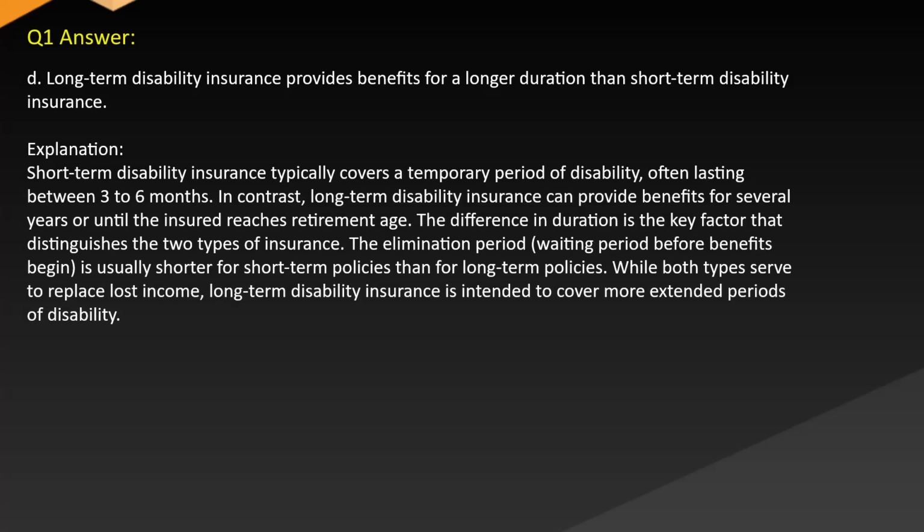Answer: D. Long-term disability insurance provides benefits for a longer duration than short-term disability insurance. Explanation: short-term disability insurance typically covers a temporary period of disability, often lasting between 3 to 6 months. In contrast, long-term disability insurance can provide benefits for several years or until the insured reaches retirement age. The difference in duration is the key factor that distinguishes the two types of insurance.